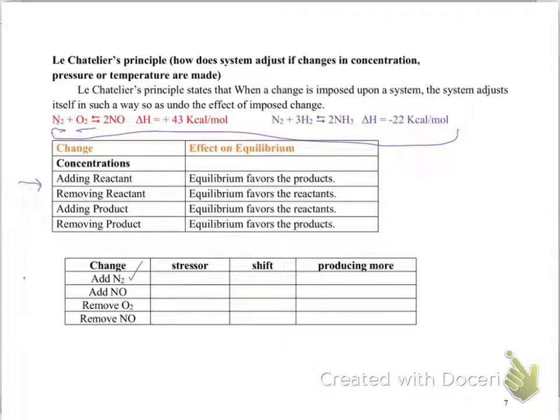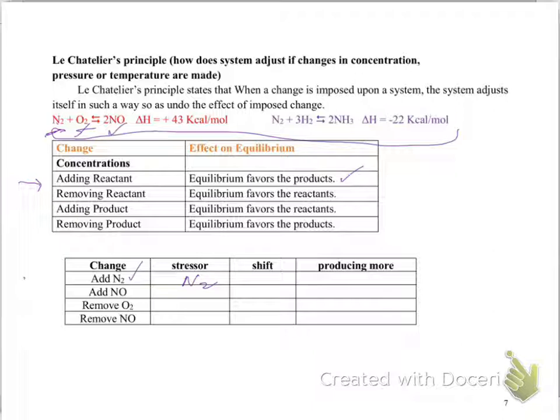When you're adding nitrogen, that means N2 is your stressor. The system doesn't like it, so it wants to get rid of it. So that added nitrogen starts reacting with oxygen to form NO. That means you're forcing the reaction to go in the forward direction, and forward direction means your equilibrium favors the product.